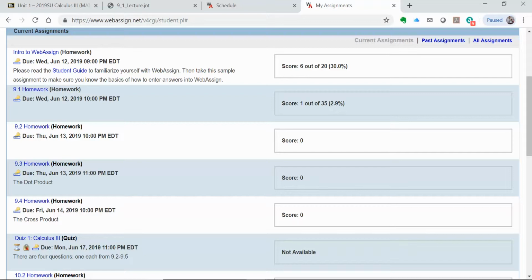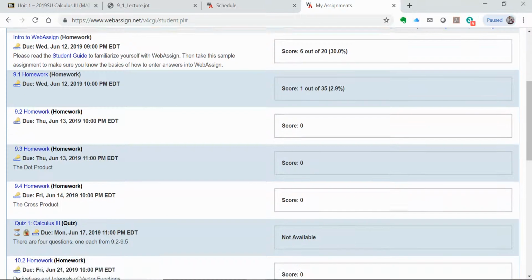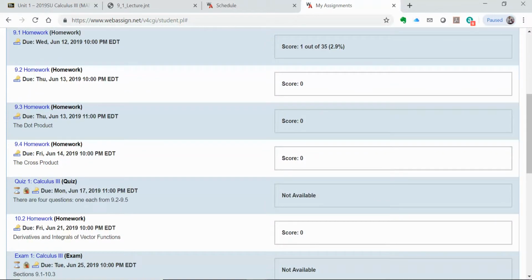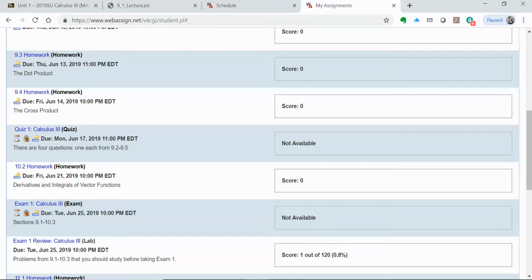And if you are working with a proctor, you're going to have a written work form. If you're going to be in the lab, it'll be provided for you in the lab. If you're going to use a proctor, then I will send it to your proctor. You will do all of your written work, show all of your written work, just like if you were taking a regular paper and pencil test, and then enter your answer into WebAssign. That way, if you get a problem wrong on WebAssign that's worth maybe 10 points, you did everything right except missed a minus sign, I can see your written work and I will add points to your electronic score to make that a part of your score for the class.